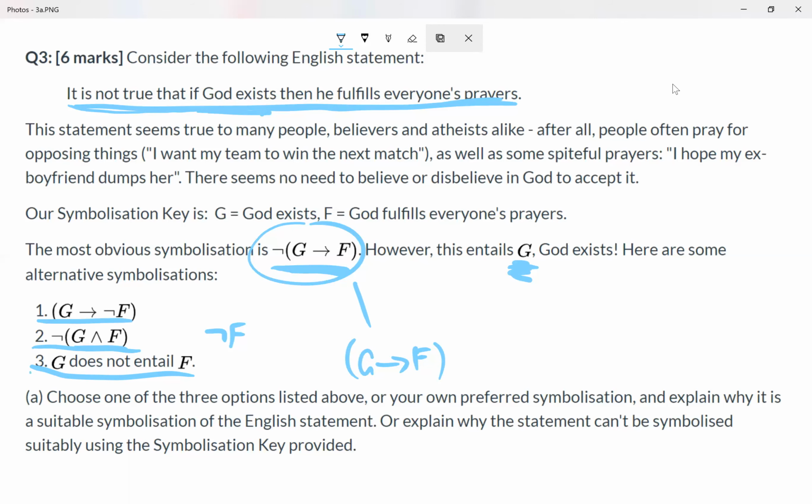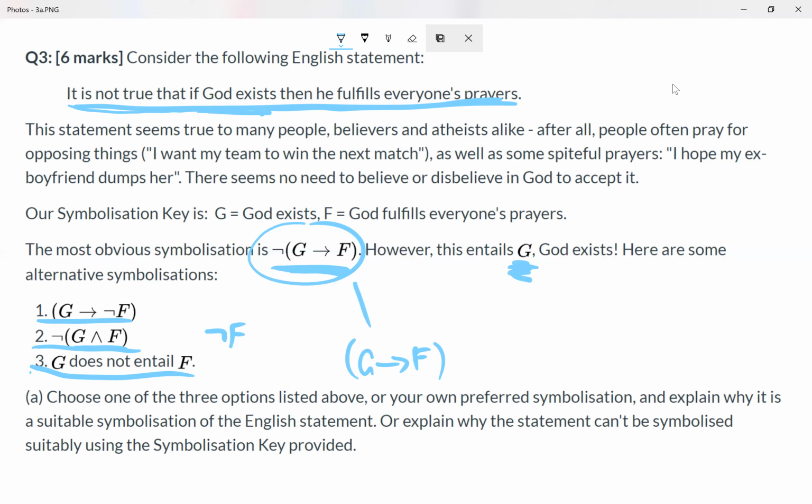So we might actually mean a different kind of entailment, which captures the special relationship that we want to capture between G and F. Like we might mean that G doesn't theologically entail F, or that G doesn't metaphysically entail F, rather than truth functional logically entail F. So that again would be departing from the logic that we have.